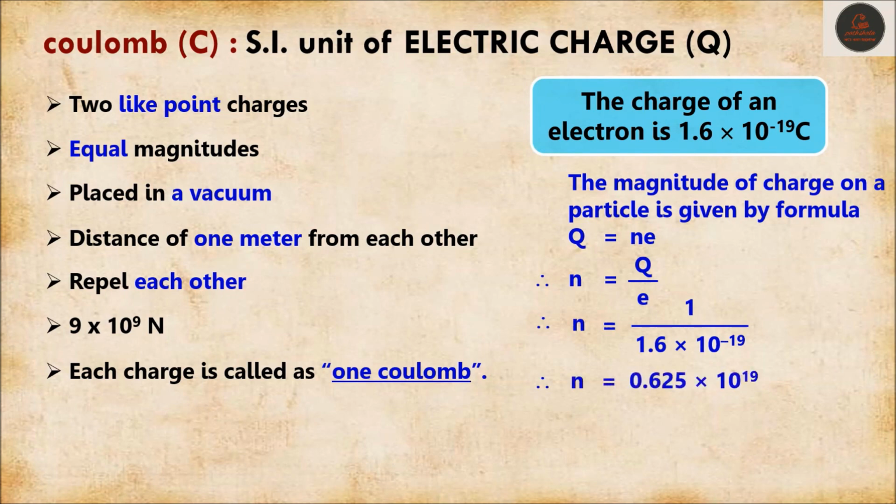So, using a little calculation, we come to the conclusion that the number of electrons would be 6.25 into 10 raised to the power 18. So if 6.25 into 10 raised to the power 18 electrons are accumulated by a body, then the body will have 1 coulomb of charge.